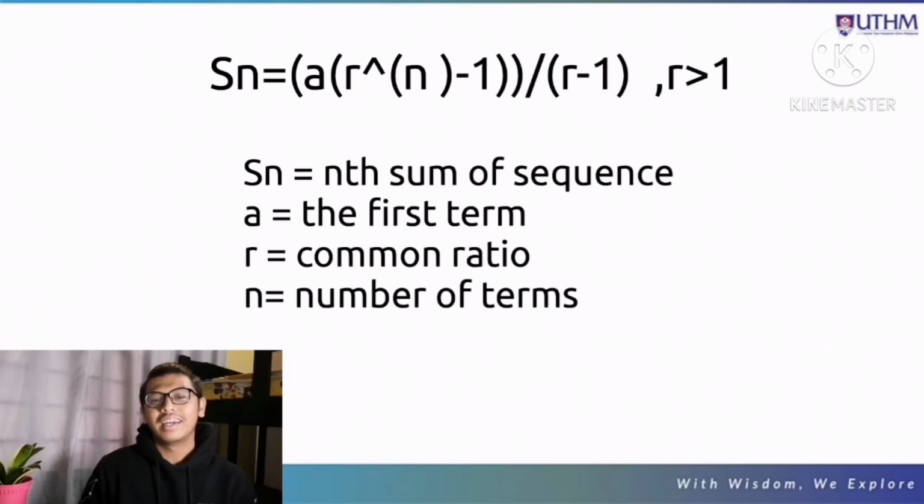The mathematical formula that fits perfectly in this case is shown on your screen now. S_n is the sum of the sequence, a is the first term, r is the common ratio that we discussed earlier, and n is the number of terms.